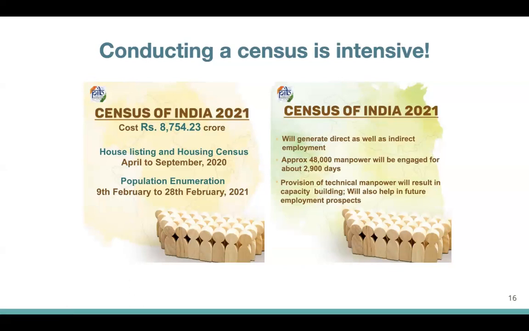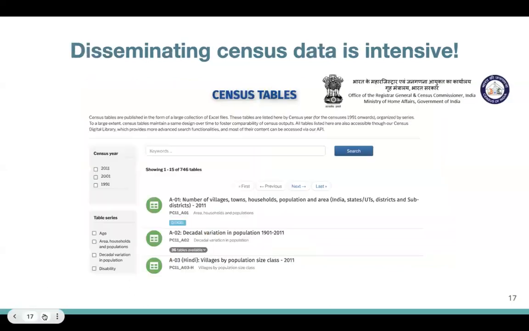For now, though, we realize that one limitation of censuses is their resource intensivity. Not just is conducting a census intensive, but disseminating the data of a census is also intensive. So today, if you wish to access the data from the Indian census, you can go to the Office of the Registrar General and the Census Commissioner of India.